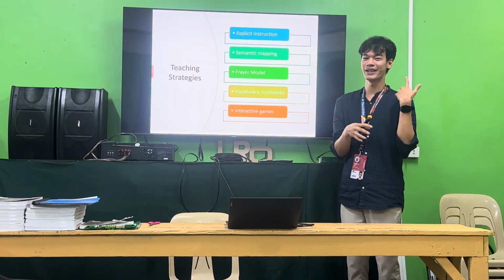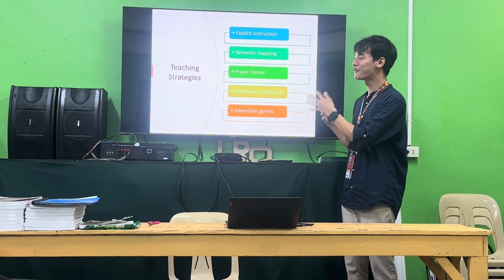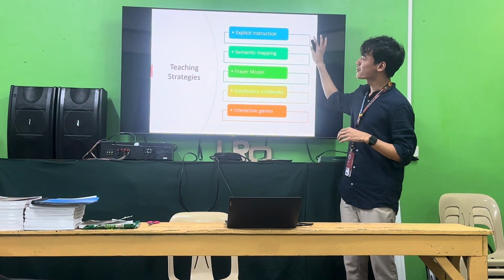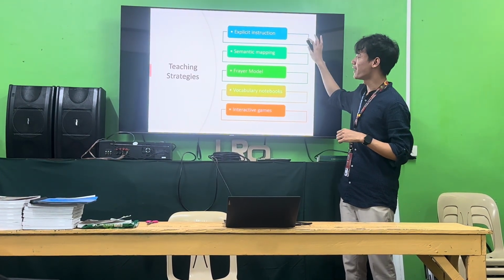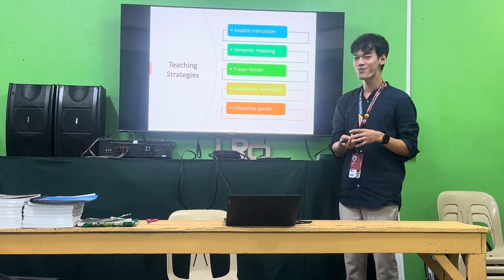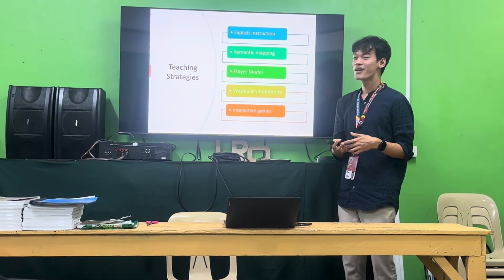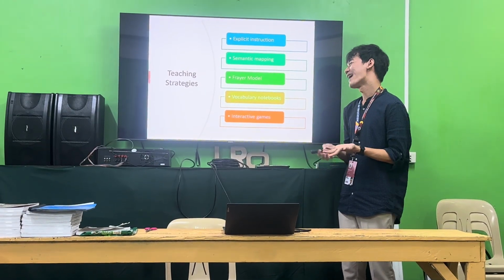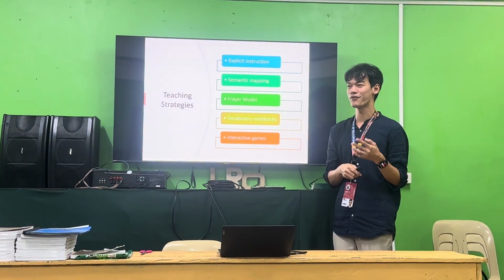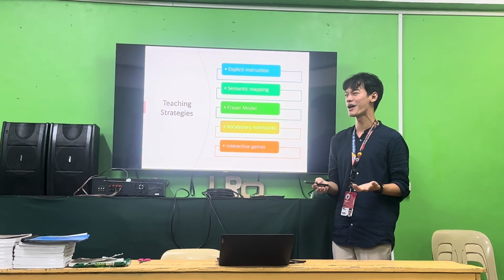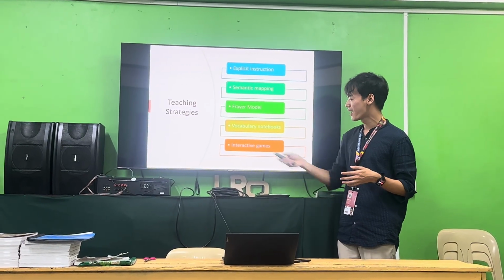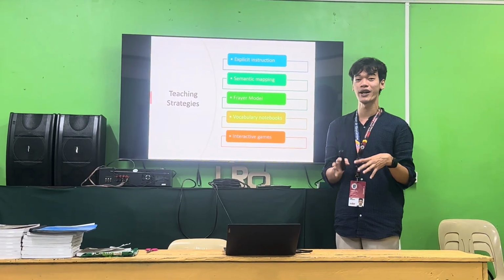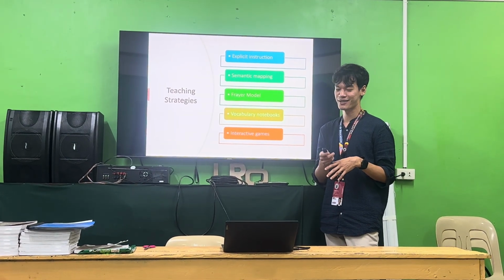Okay, so here come the different teaching strategies that we have in vocabulary teaching. The first one that I have put here is what we call the explicit instruction. The second one is semantic mapping. The third one is the Frayer model. The fourth one is vocabulary notebooks. And the fifth one is interactive games. So if you do have students who are unruly in the class somehow, we may use the last one, which is interactive games, because somehow it is captivating on the part of the students.